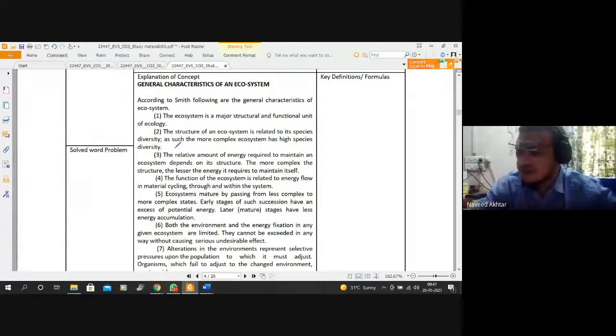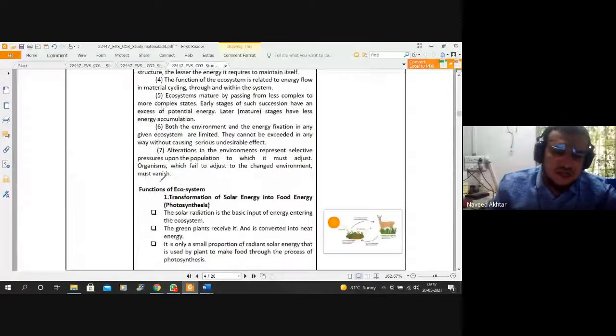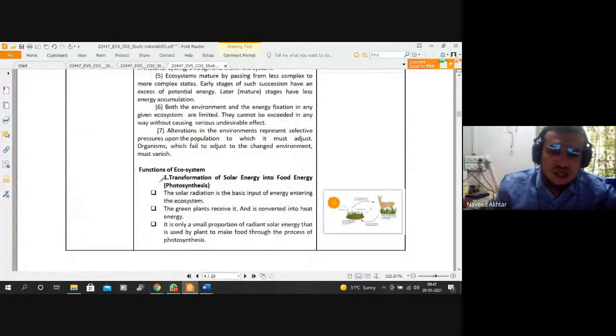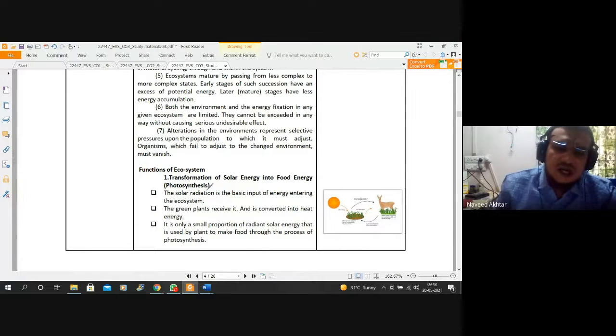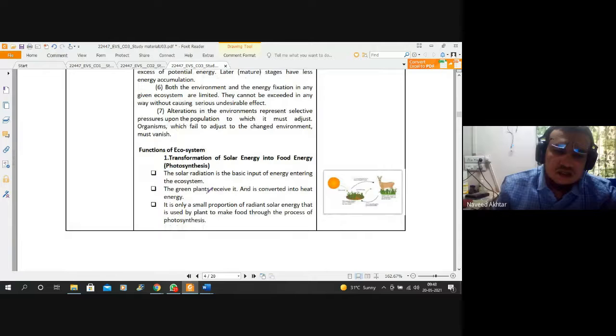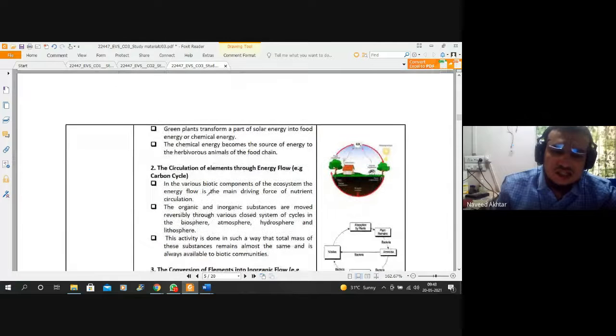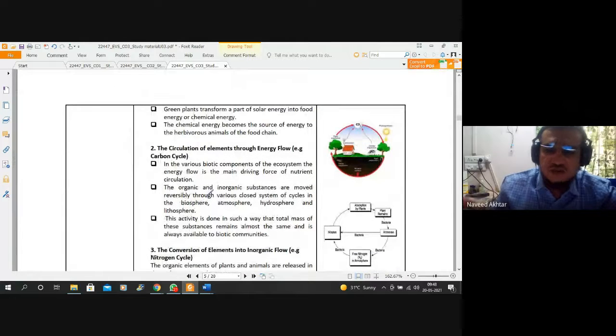Diversity means a variety of animals, plants or species are available in that ecosystem. Also the functions of the ecosystem are the transformation of solar energy into food energy due to photosynthesis, and the circulation of elements through energy flow.